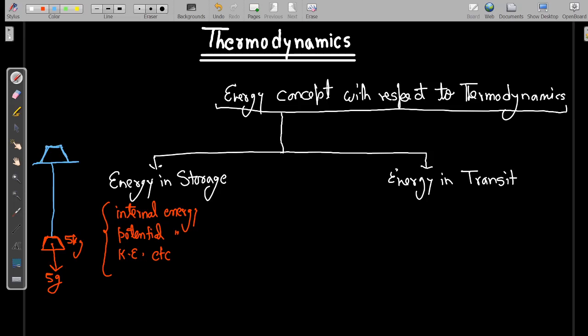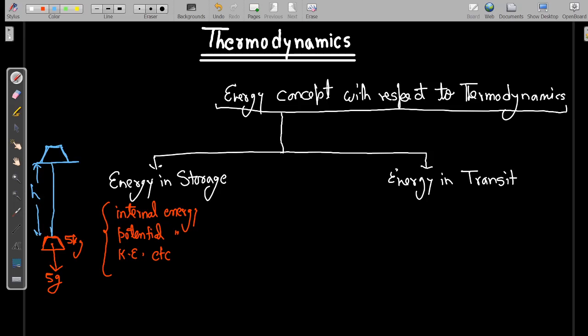So now what I have done is displace this weight against a gravitational force, against a conservative force, which in this case is gravitational force, and placed it at a height h.